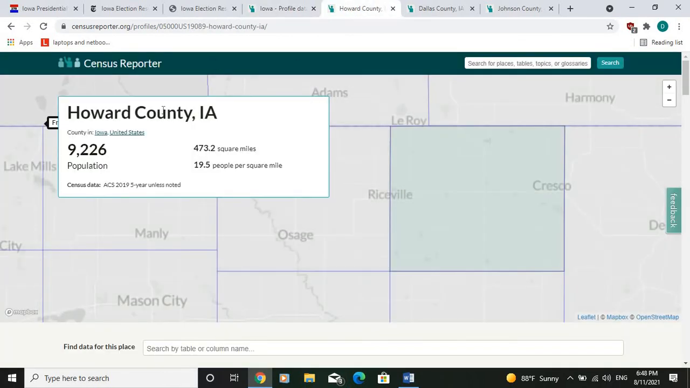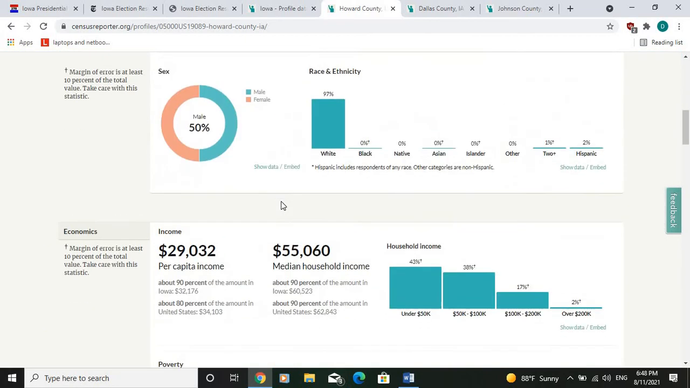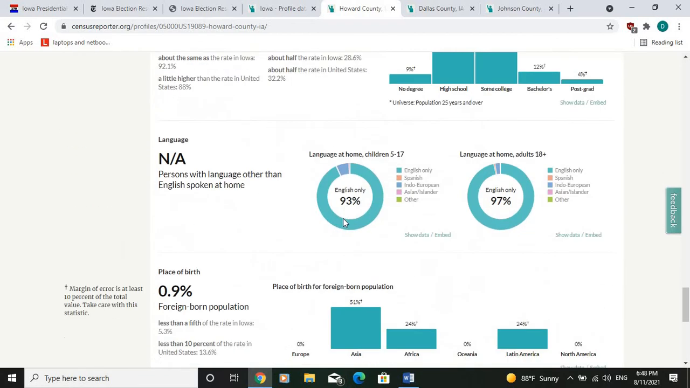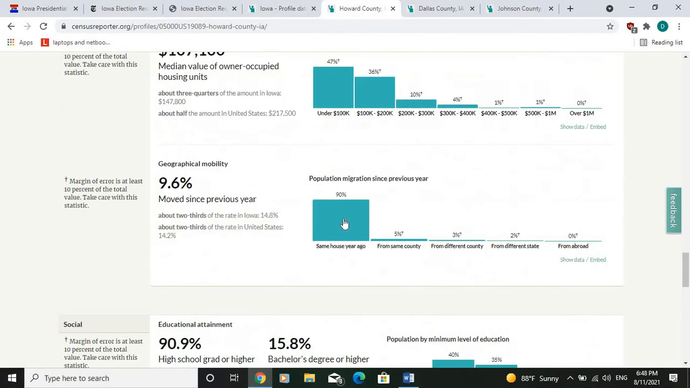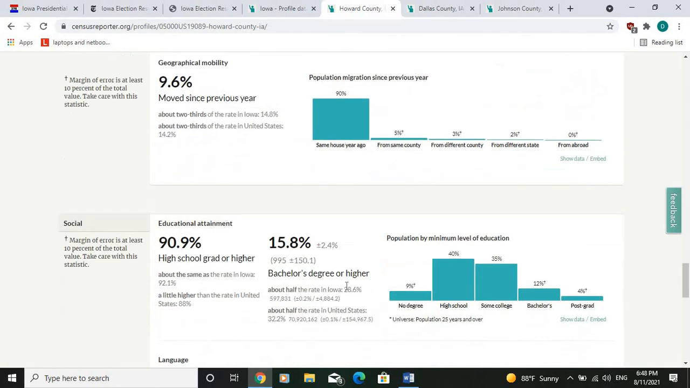So as you see here, Howard County is a small county that has less than 10,000 population. The big majority of its population are white. We have more than 97% of white voters here. And you see here that the percentage of bachelor degree in this county is very low. It's less than 16%, so it's a very low average of bachelor degree.